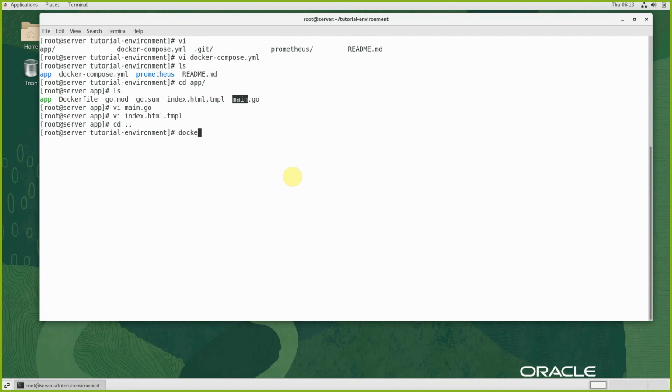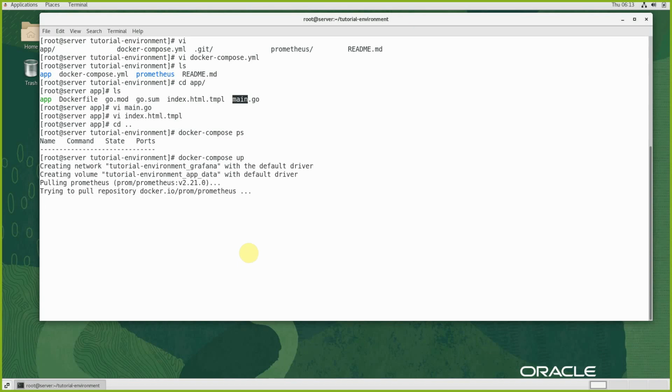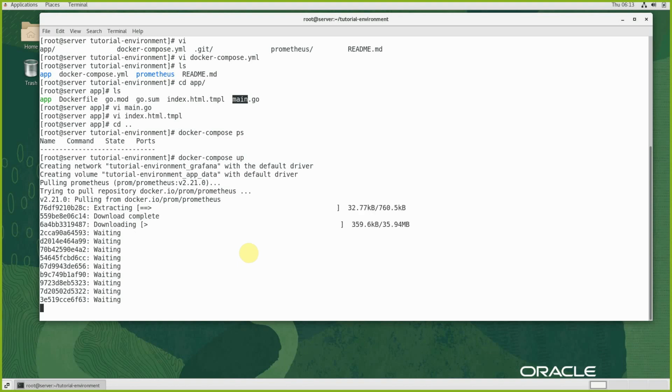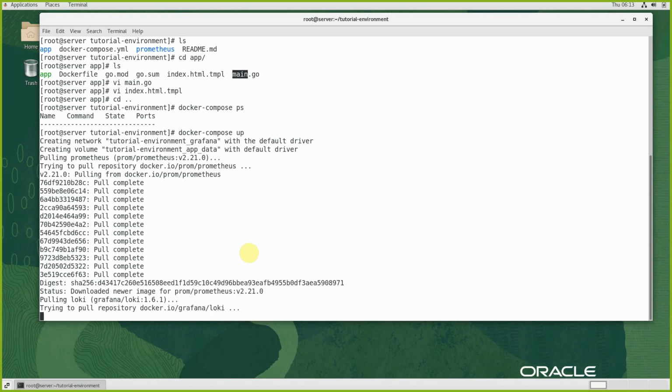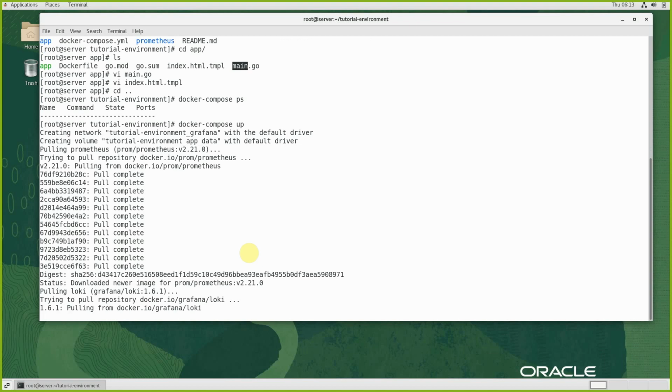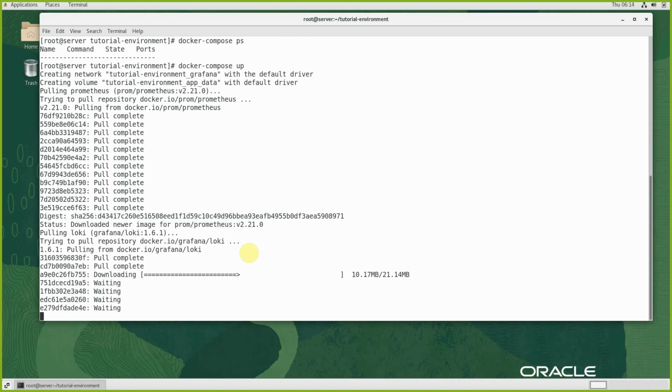So docker-compose ps will show us any container if it is running. So docker compose up, yes, docker compose up. This will bring up all the containers. By default, it will take the files from that docker-compose.yml. This will start all the containers which were mentioned in the docker compose file one by one. You see, it is pulling the images one by one.